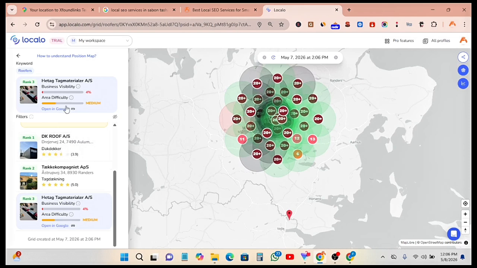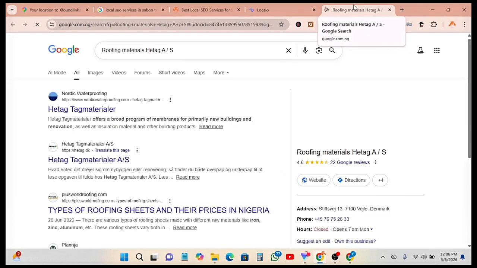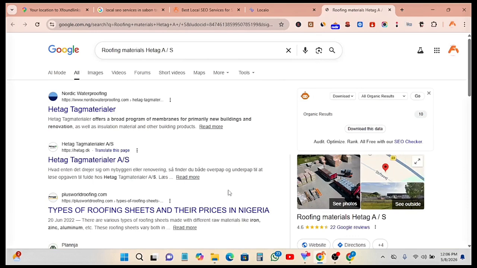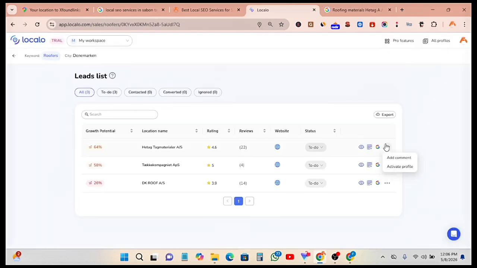What you should do next is to get their details. As soon as you get their details, let's go back. Then you have to pitch them. You can decide to create a grid here. You can see them directly on Google Maps. Just open in a new tab. You can see this business in real time. So this is the business open here on Google. You can decide to reach out to them, get their details.